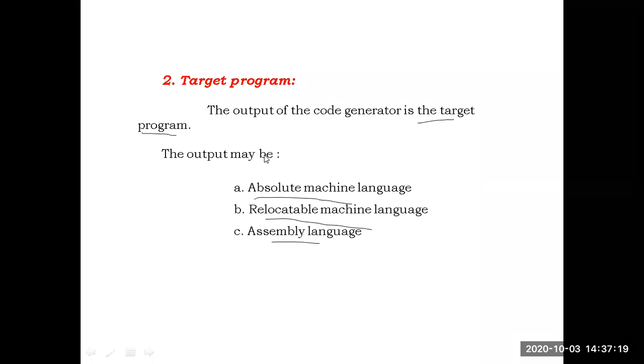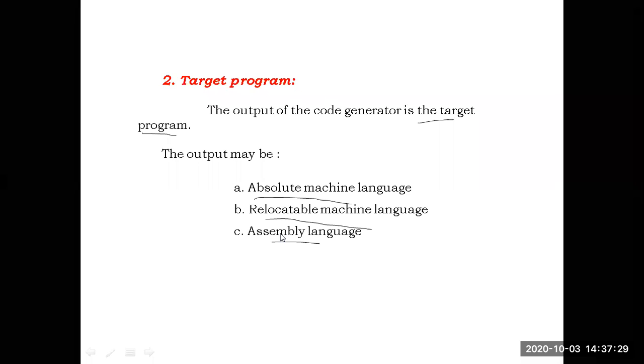So the output of the code generator is the target program. The target program can be absolute machine code, relocatable machine code, or assembly language code. It can be in any one of these three forms.